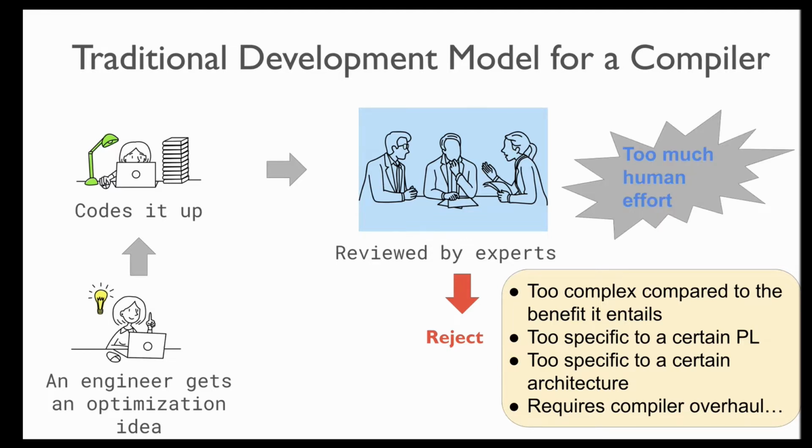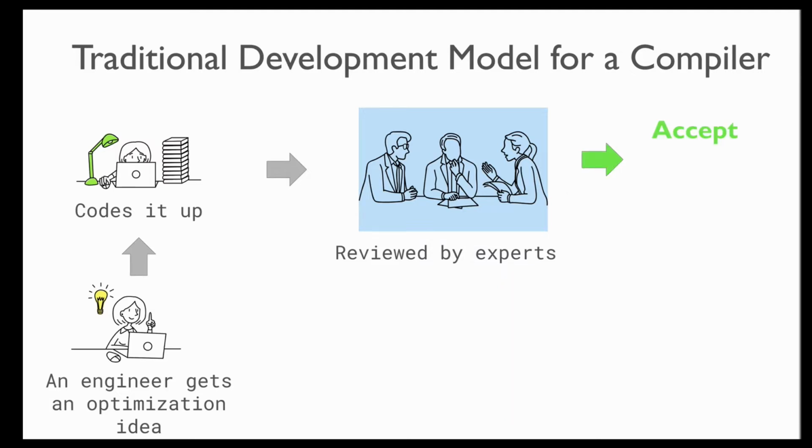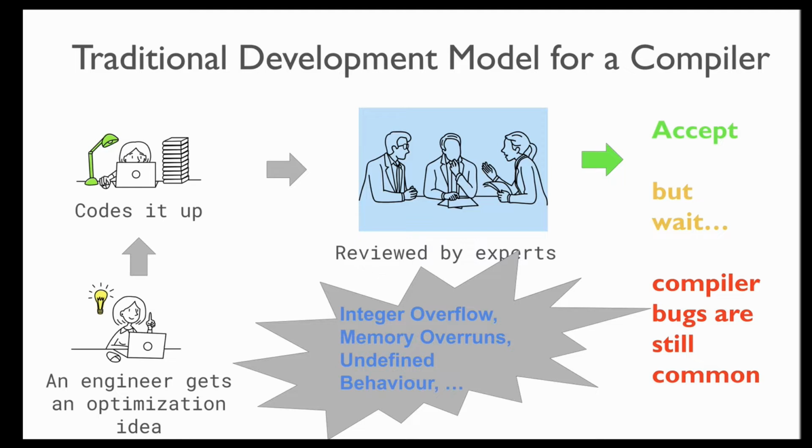Overall, too much expert human effort has already been wasted in this exercise without making much progress. In some cases, if the engineer is lucky and the idea was indeed good, the optimization idea gets accepted after painstakingly careful reviews. But wait, even with all this careful reviewing effort, compiler bugs remain common. Most compiler bugs are caused due to overlooking of corner case situations resulting from integer overflows, memory overruns, undefined behavior assumptions made by the optimization algorithm, etc. These corner case situations are really easy to miss for human reviewers in such large code bases, but would typically not escape a mechanical validator like an equivalence checker.